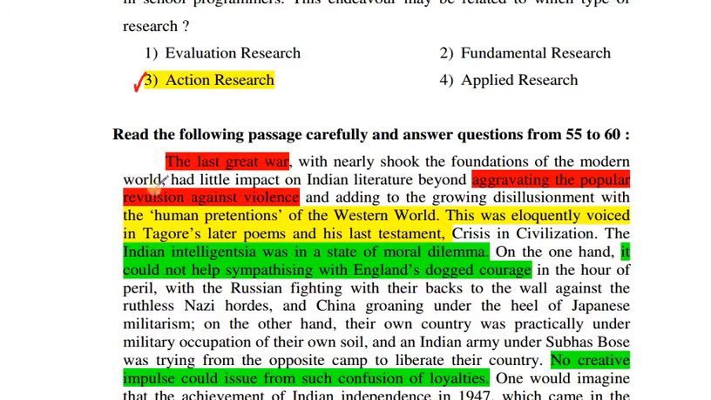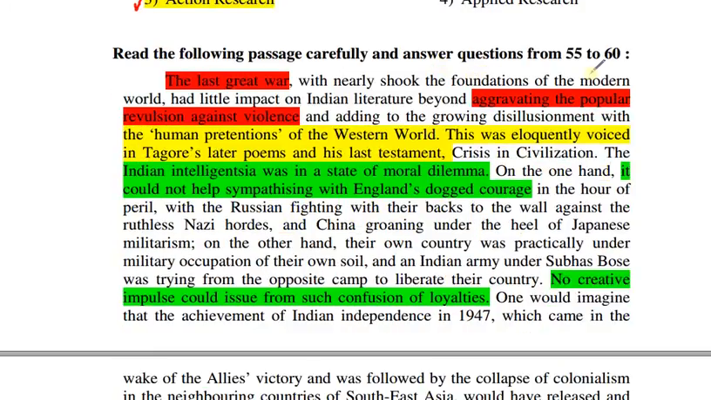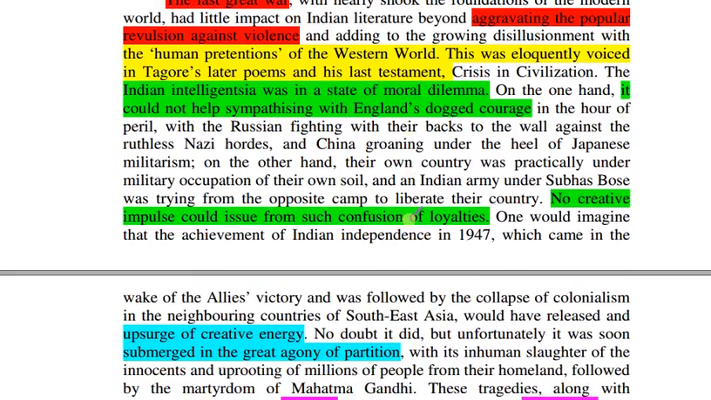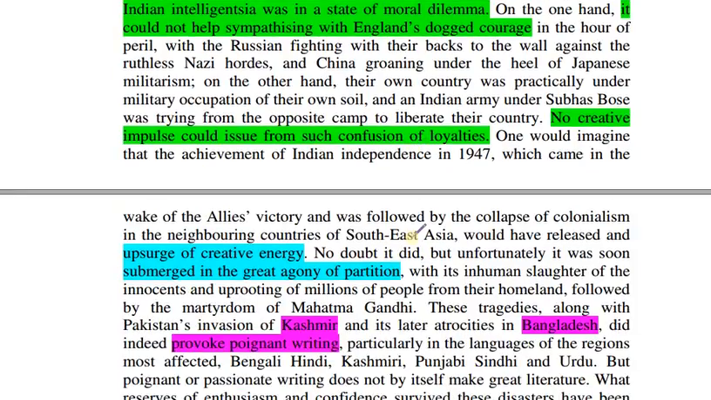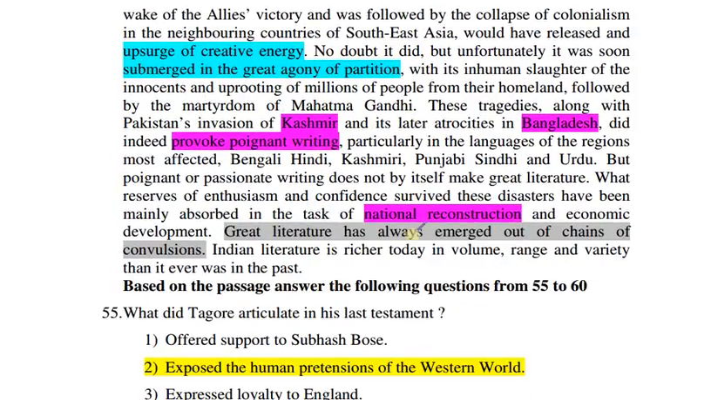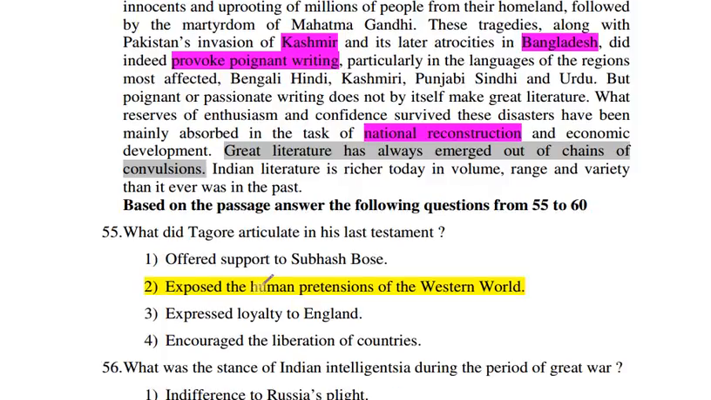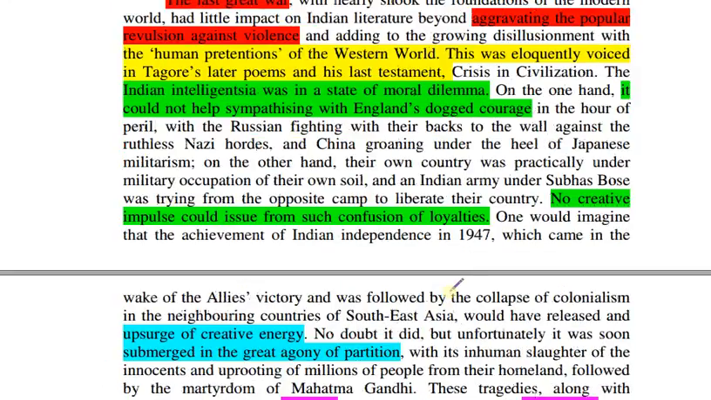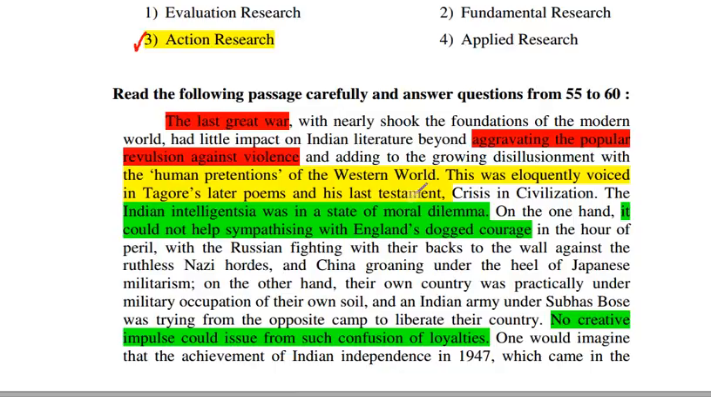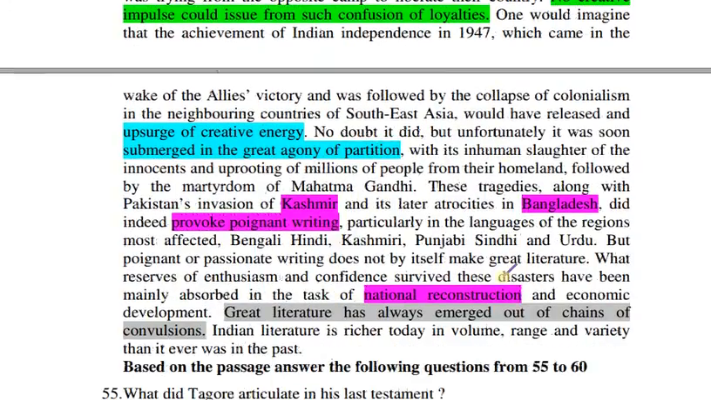Next is, read the following passage carefully and answer questions from 55 to 60. So here I am not going to read the whole passage. It is given here. We will go to the question. What did Tagore articulate in his last testament? Here we'll see that the same color is given to the correct answer and the portion in the passage from which we can get the answer. So we'll go to the questions.